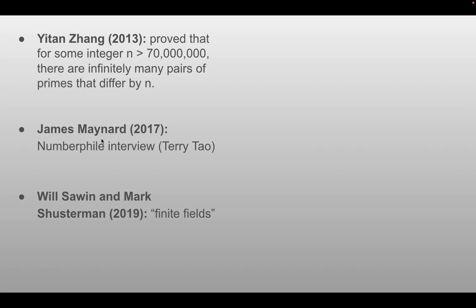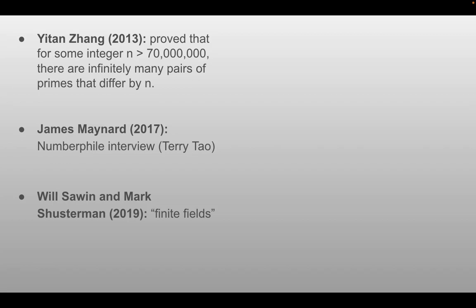And James Maillard, he also mentioned his fascination about prime numbers and some breakthrough about this conjecture, and also his collaboration with Terry Tao in one of the Numberphile interviews.